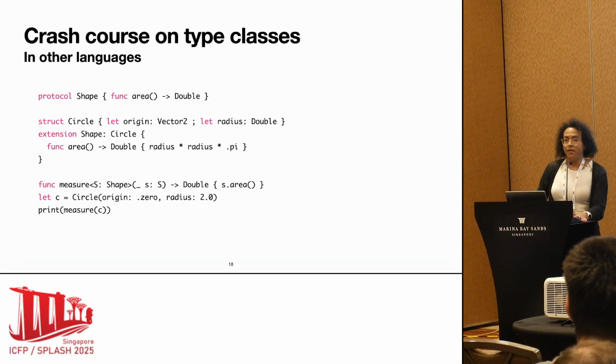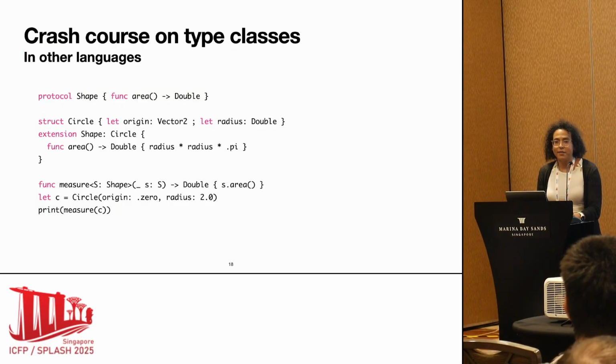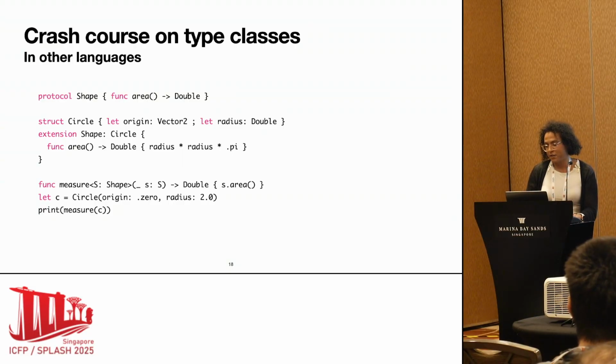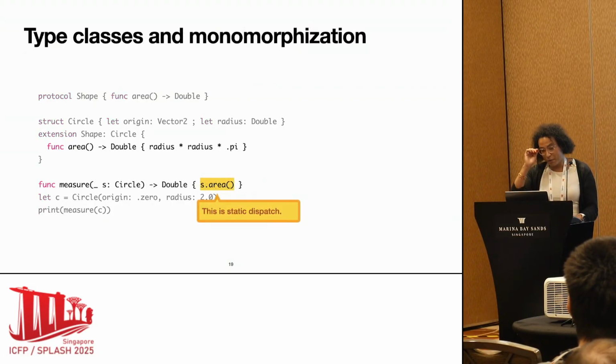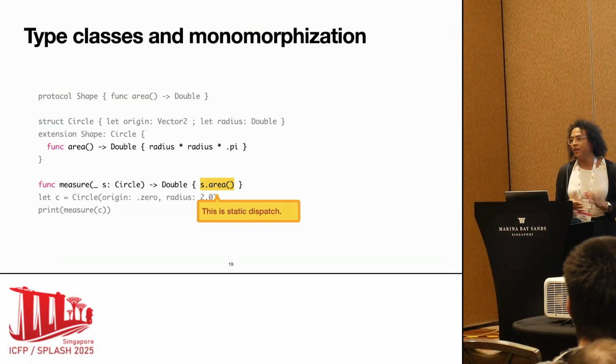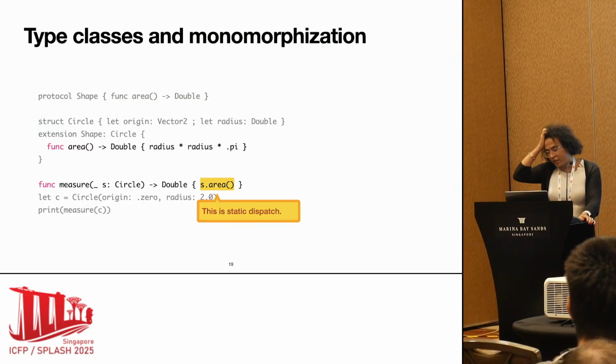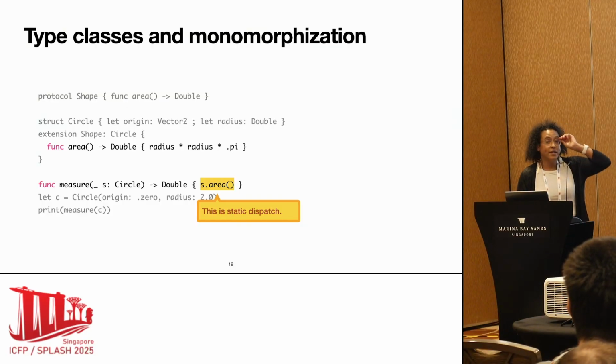Now for the ICF people, I hope you finished reading your emails, because this is the part where we bring things back. Okay, so with type classes, another interesting thing is that we can show that the two traditional techniques to compilation that I showed before can be represented using type classes. So for instance, I can show static dispatch.